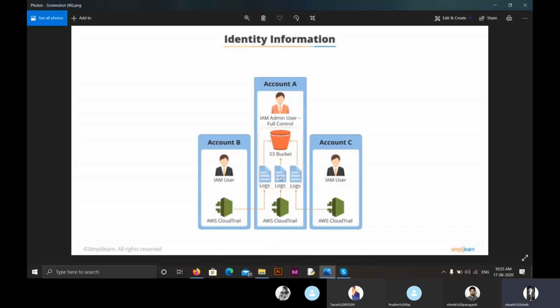Moving on to the sixth one, that is PCI DSS. Here IAM provides us with a feature called PCI DSS, where PCI is payment card industry and DSS is data security standard.